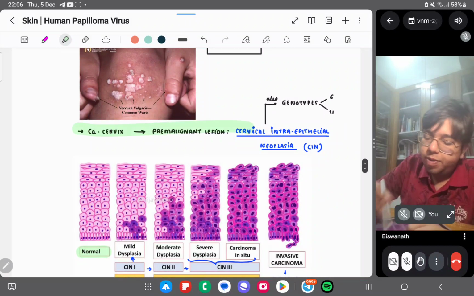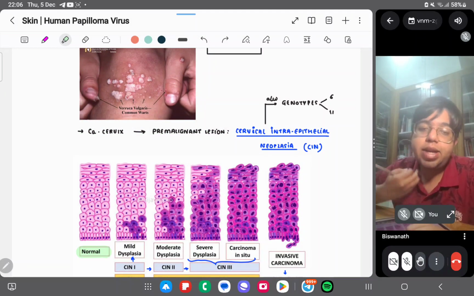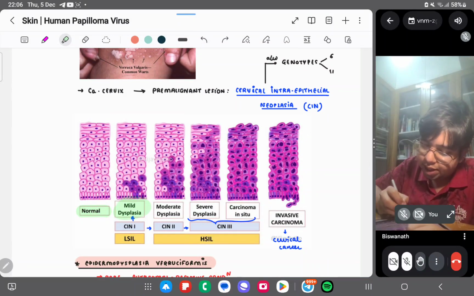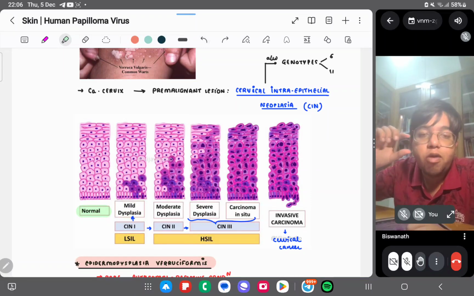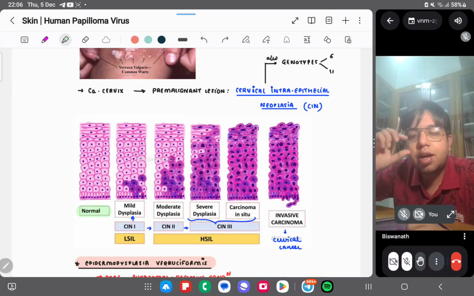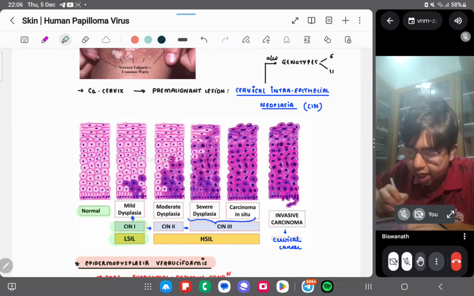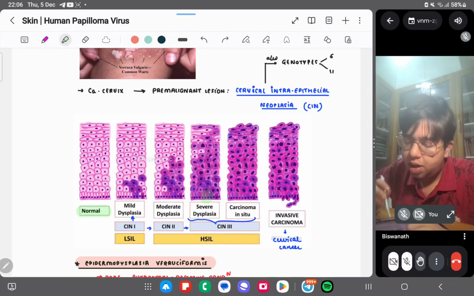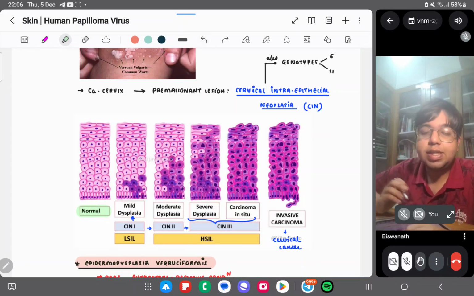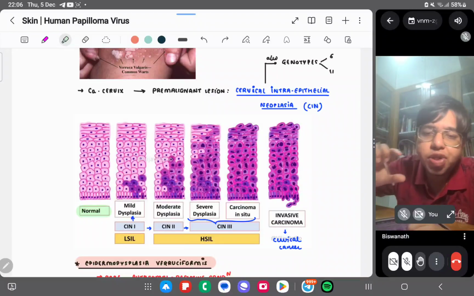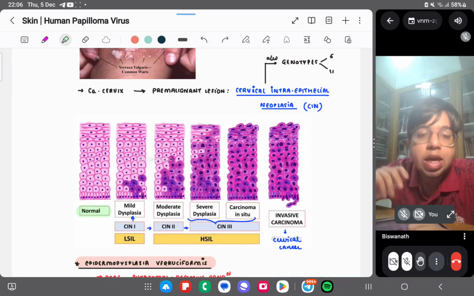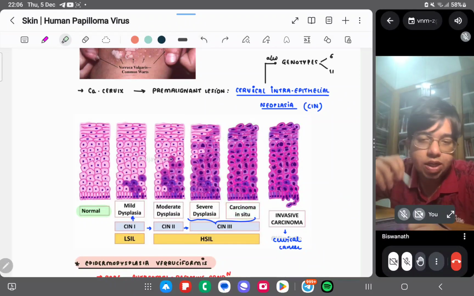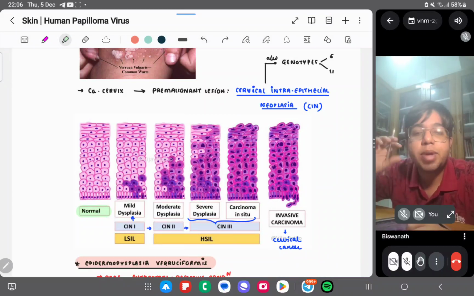Carcinoma cervix. So, what are the pre-malignant conditions of carcinoma cervix? Basically, this is a normal cervical epithelium. If there is a mild dysplasia involving one third of the thickness of the epithelium of the cervix, then this is CIN1. Only mild one. Then CIN2, which involves about two third. Then CIN3, which is involving almost all of the epithelium. And carcinoma in situ, CIS, involves the full thickness with carcinoma cells.